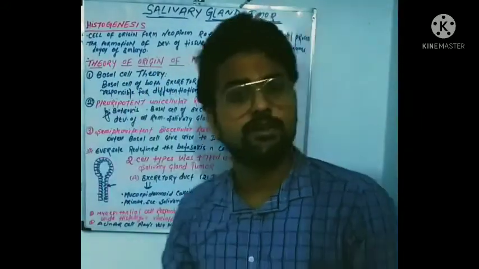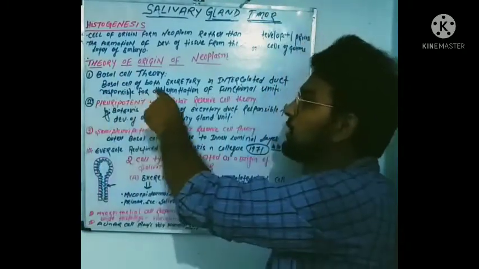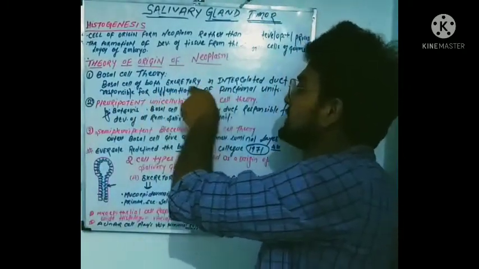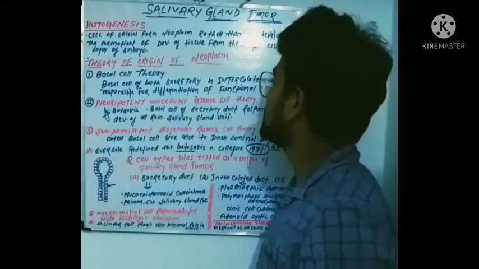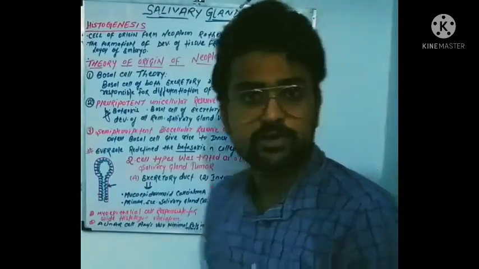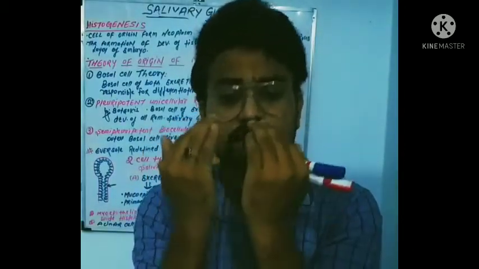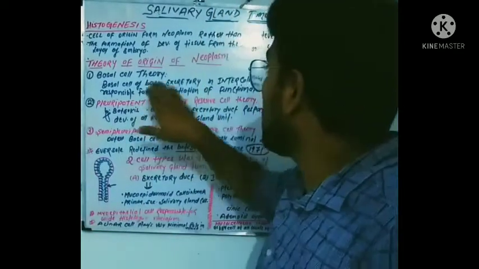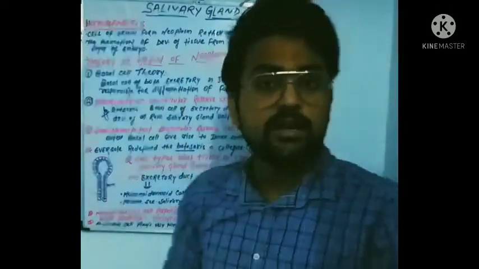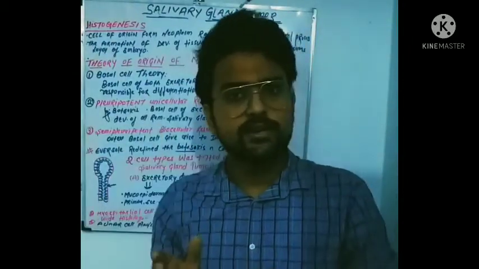The first theory was the basal cell reserve theory. In this theory, it was said that the basal cell of both the excretory and the intercalated duct is responsible for the differentiation of the functional unit. It means the basal layer of the cell is responsible for both excretory and intercalated ducts. You know there are two ducts, the excretory duct and the intercalated duct.